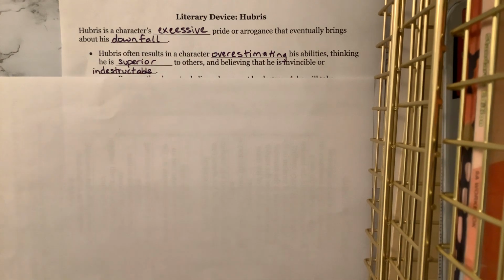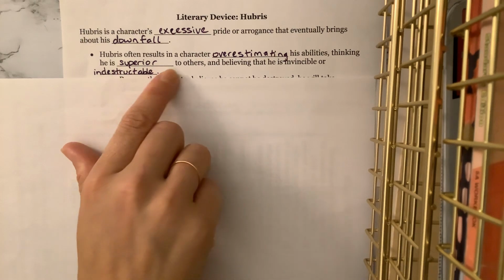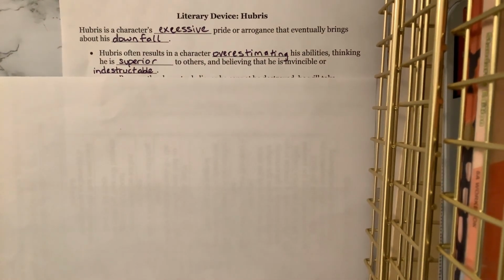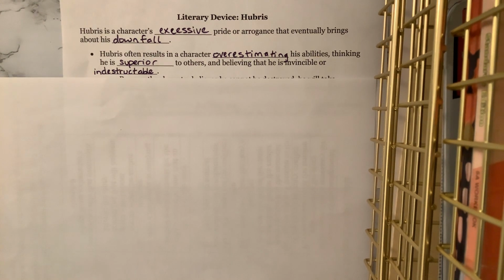So that's one thing, right? If you think that you're overestimating, okay? Thinking he is superior to others, right? So this idea that you're better than everybody else, right? And if you're better than everybody else, you don't really have to listen to the rules that other people have to listen to. You don't have to worry about the warnings that other people have to listen to. You think, that's just for regular people. That's not for me, okay? So that can expose you to a lot of danger. We're actually going to see this with one of our characters of our first book very soon. This believing that he is superior to others.